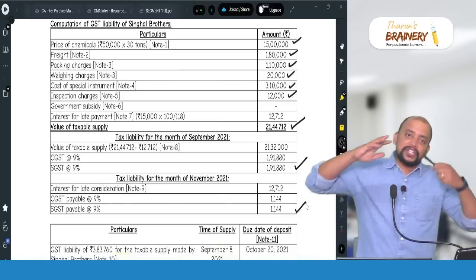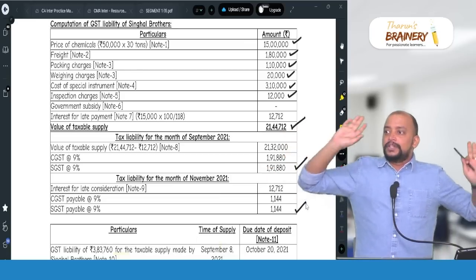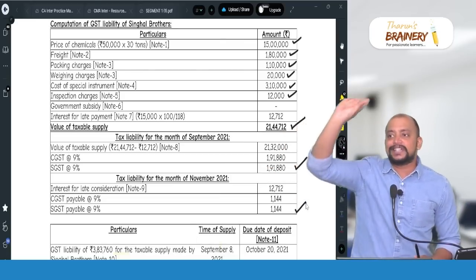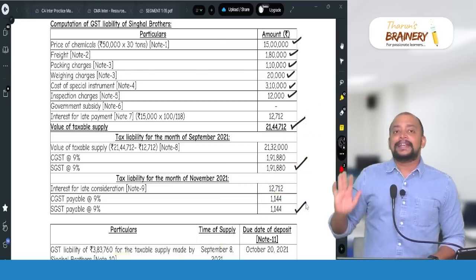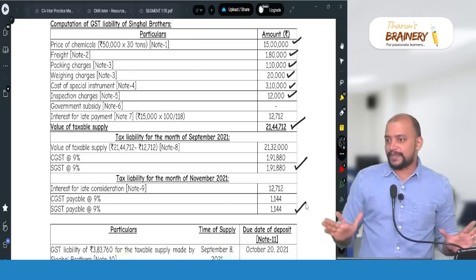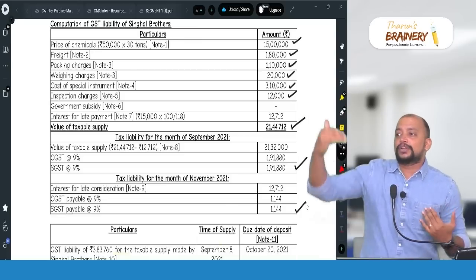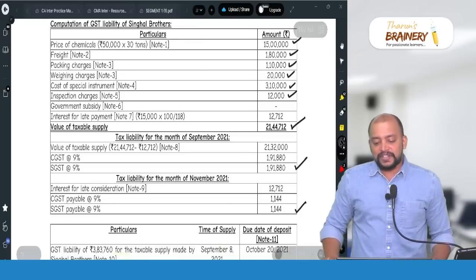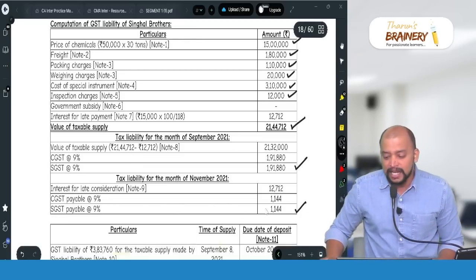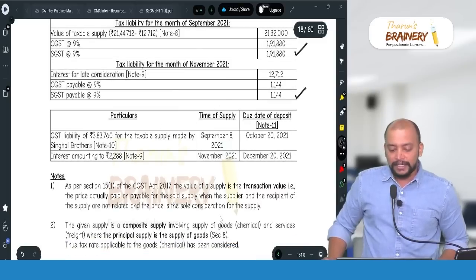So the valuation itself you do separately: you write value as per invoice this much, GST as per invoice this much, then debit note value this much, GST this much. Or you do the value together, but the GST liability alone you show separately. For which month? For September how much is the tax liability, for November what is the tax liability.